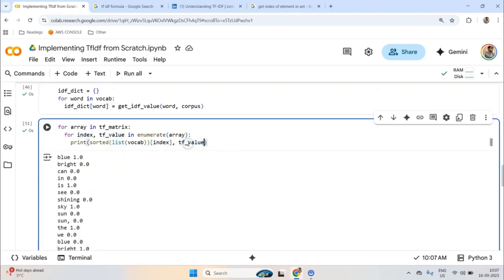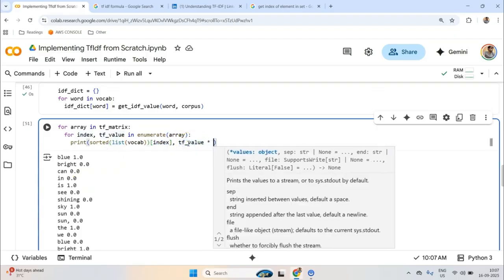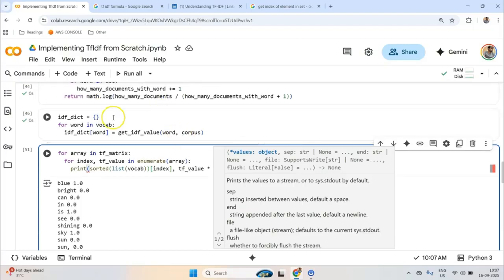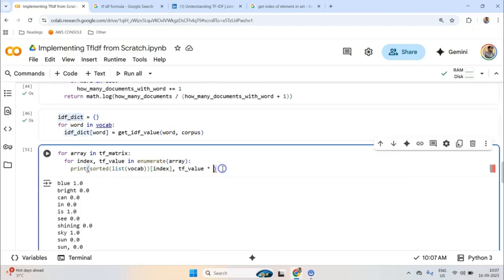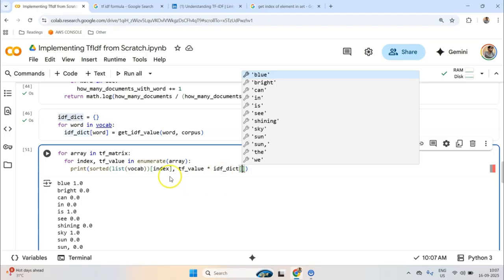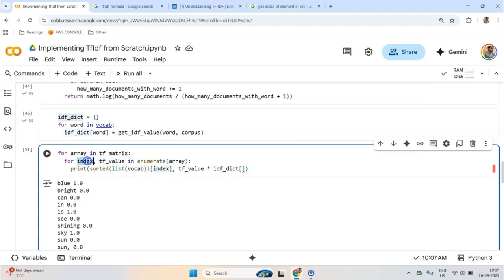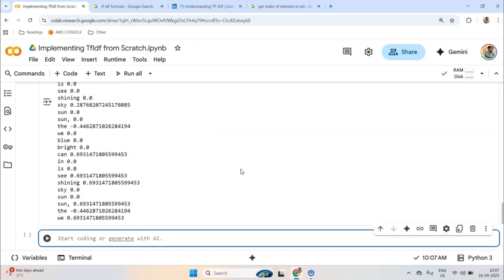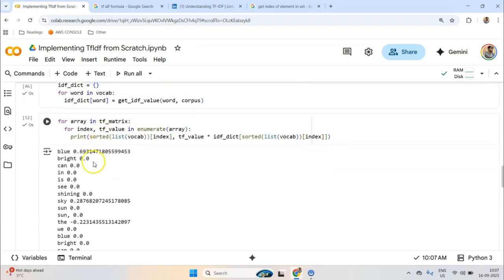Now what I can do is take my TF value and multiply it with its corresponding IDF value. Now how will I get IDF for the word? To get that, I need to understand the word. So this is the word, right? So what I'll do is I'll just place it here, and if I run this, we have these TF-IDF based values.